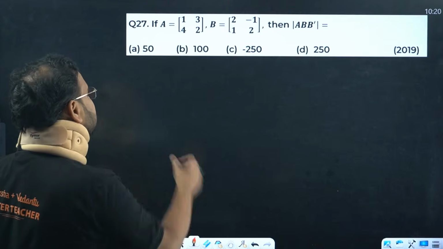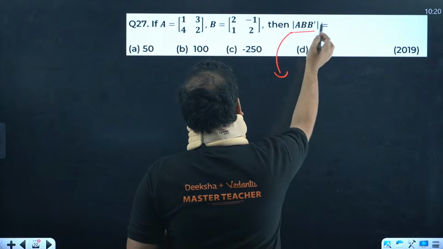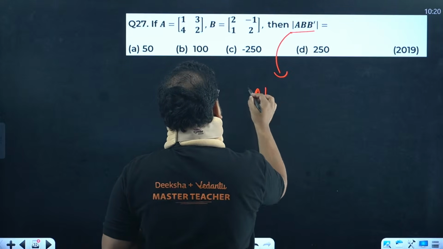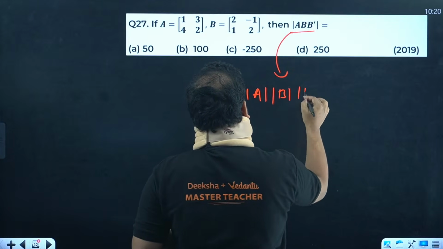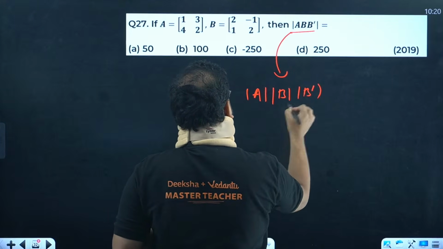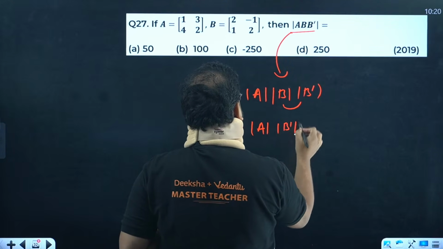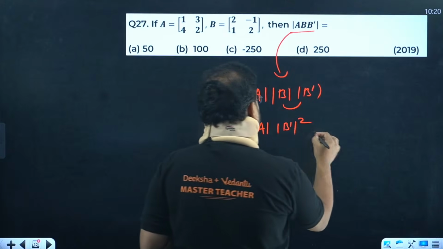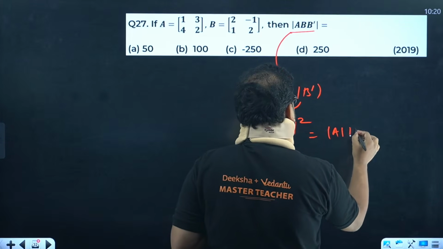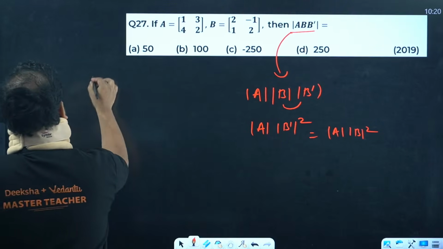If A is given, B is given, then what is A, B, B dash? This is again a property, beta. So we have 3 matrices. We know that the determinant can be differentiated individually also, and we also know that this value is going to be the same. So basically the determinant of A and B dash square, or B square, whatever it is, let's write this as the same as the determinant of A and B square. Okay, determinant of A we can find from here.